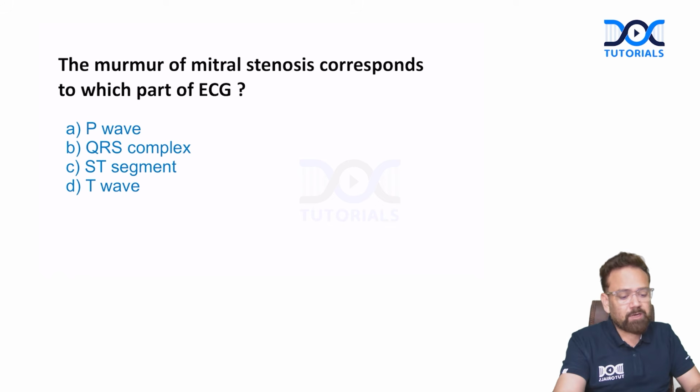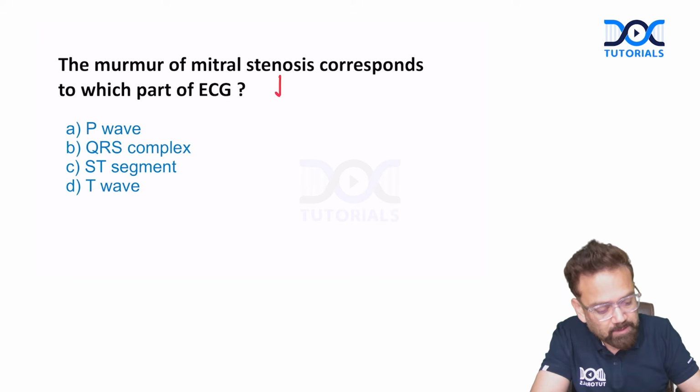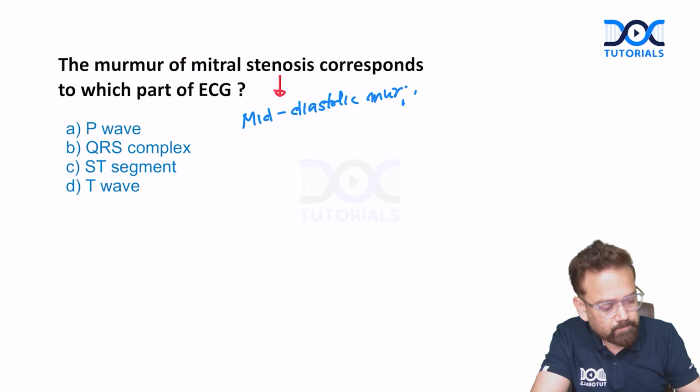The murmur of mitral stenosis corresponds to which part of the ECG? We know it is a mid-diastolic murmur with pre-systolic accentuation. If you remember, it is a mid-diastolic murmur with pre-systolic accentuation.